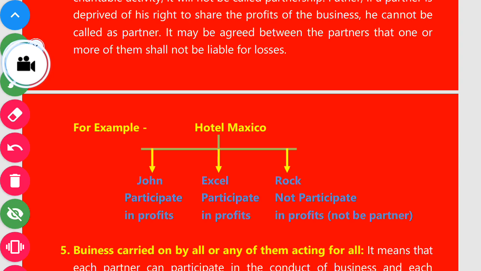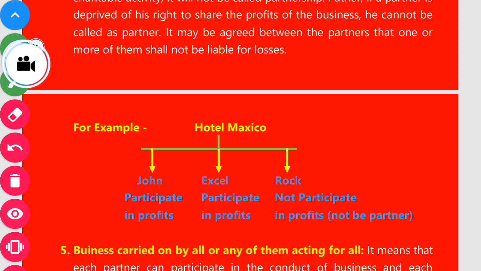One or more partners, as per agreement, can deprive other partners of the loss condition. But profit sharing is the most important point. If any partner does not participate in the profit of the firm, he will never be a partner. It is not compulsory to share the loss. It is dependent on their agreement. I hope you understood the fourth point properly.